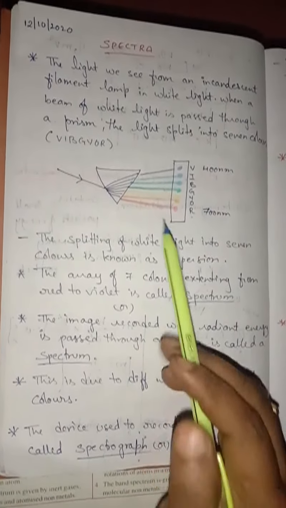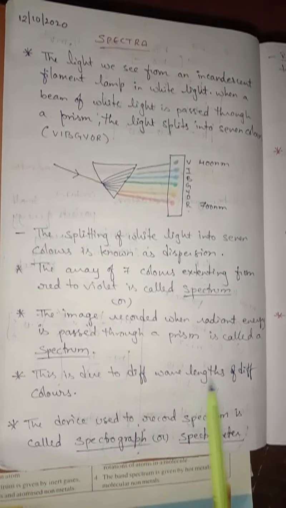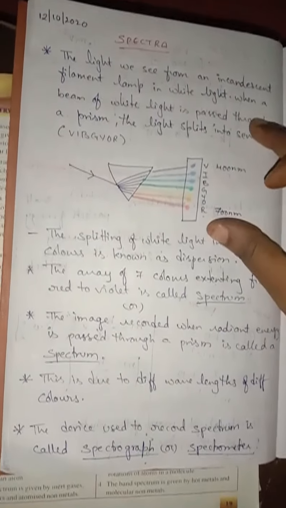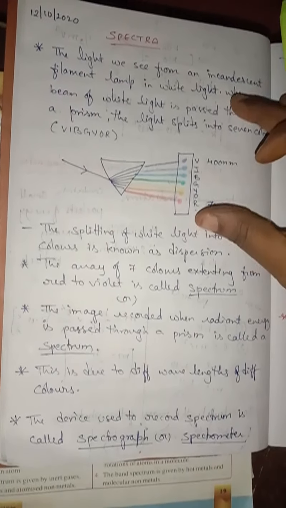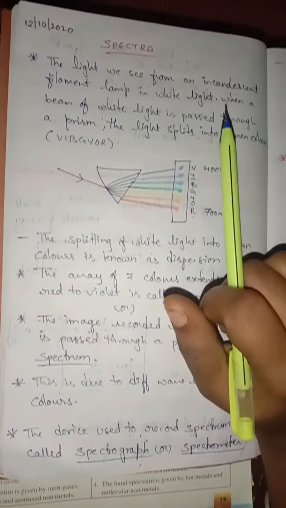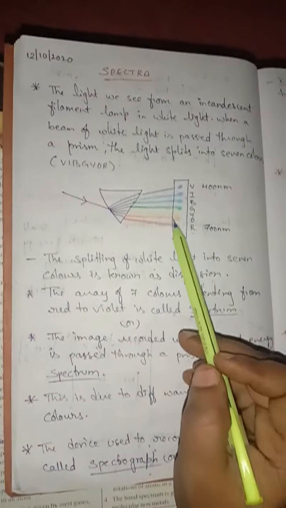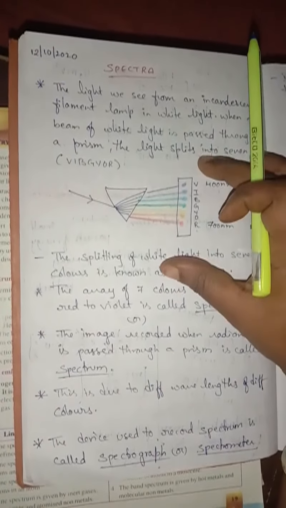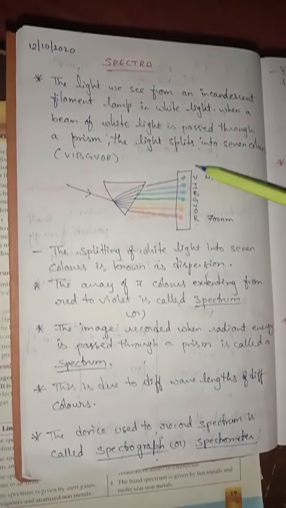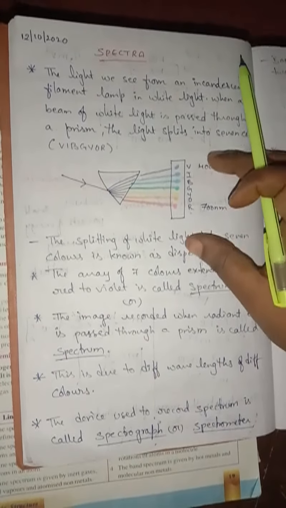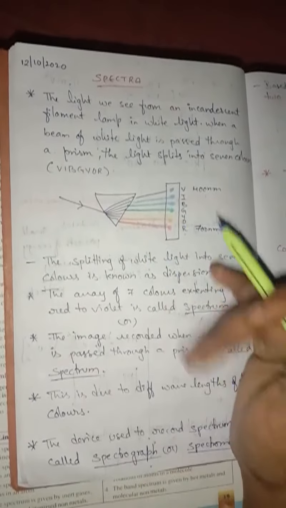Why does this happen? This is due to the different wavelengths of different colors. The device which is used to record the spectrum is called a spectrograph or spectrometer. Understand, children? When it is taken on a photographic plate, the colors from red to violet occur on it without any gap between them. This type of spectrum is known as continuous spectrum. If you see the rainbow, we can see continuous colors, isn't it? There is no gap in the rainbow.